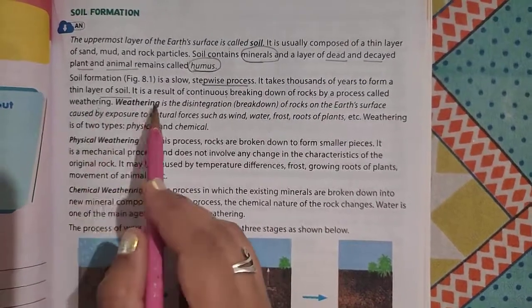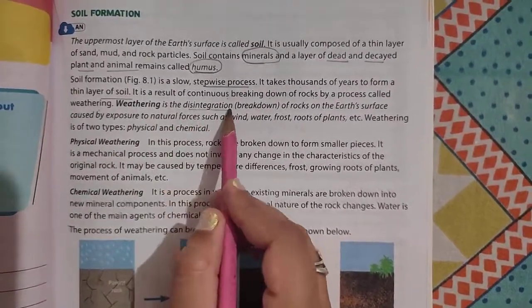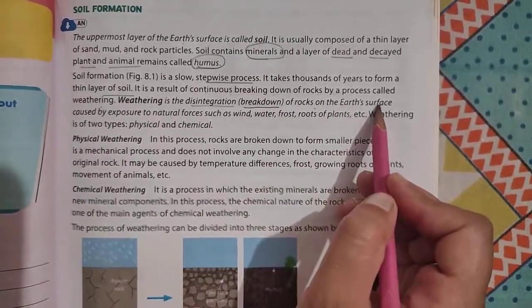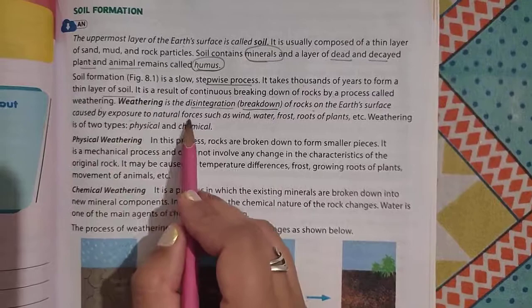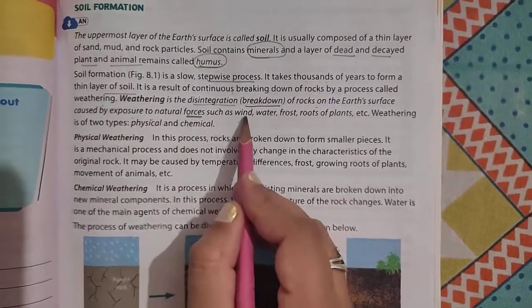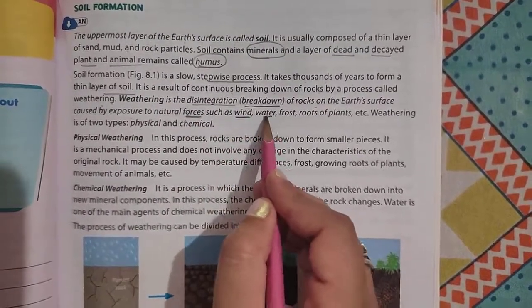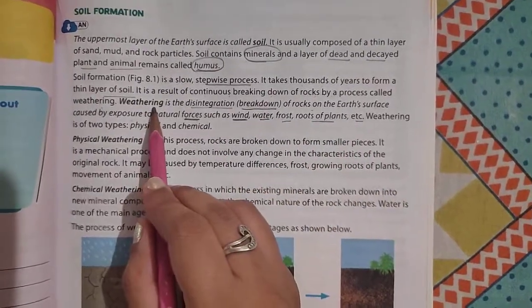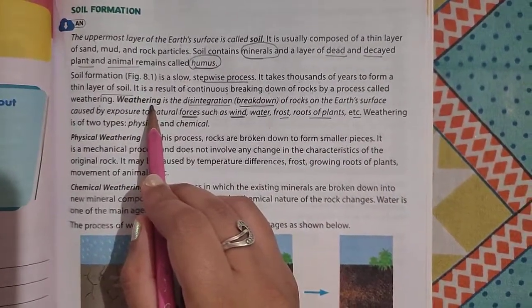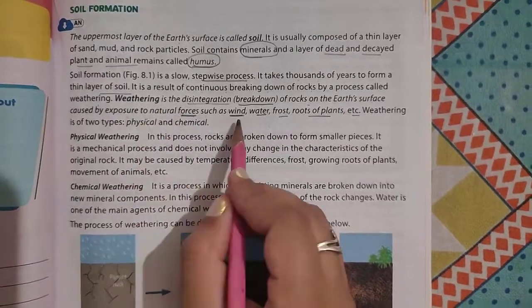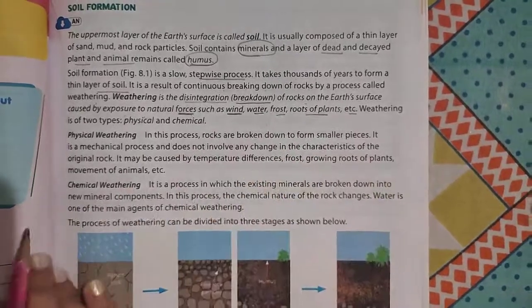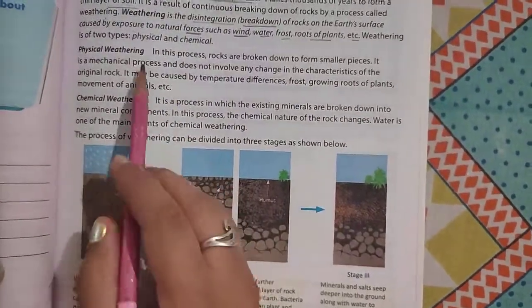So what is weathering? Weathering is basically disintegration, which means breakdown of the rock on the earth's surface by the exposure to natural forces such as the force of wind, water, frost, roots of plants, etc. Weathering is basically the breakdown of larger rock into small particles by the external forces, that is wind, water, frost and roots. Weathering is of two types, physical weathering and chemical weathering.